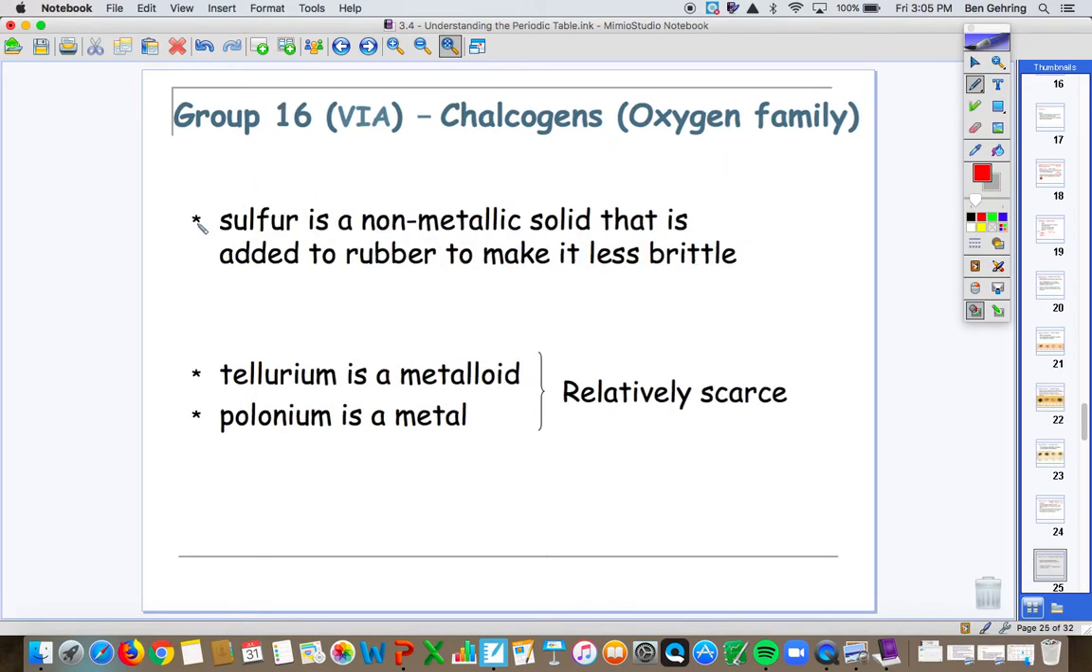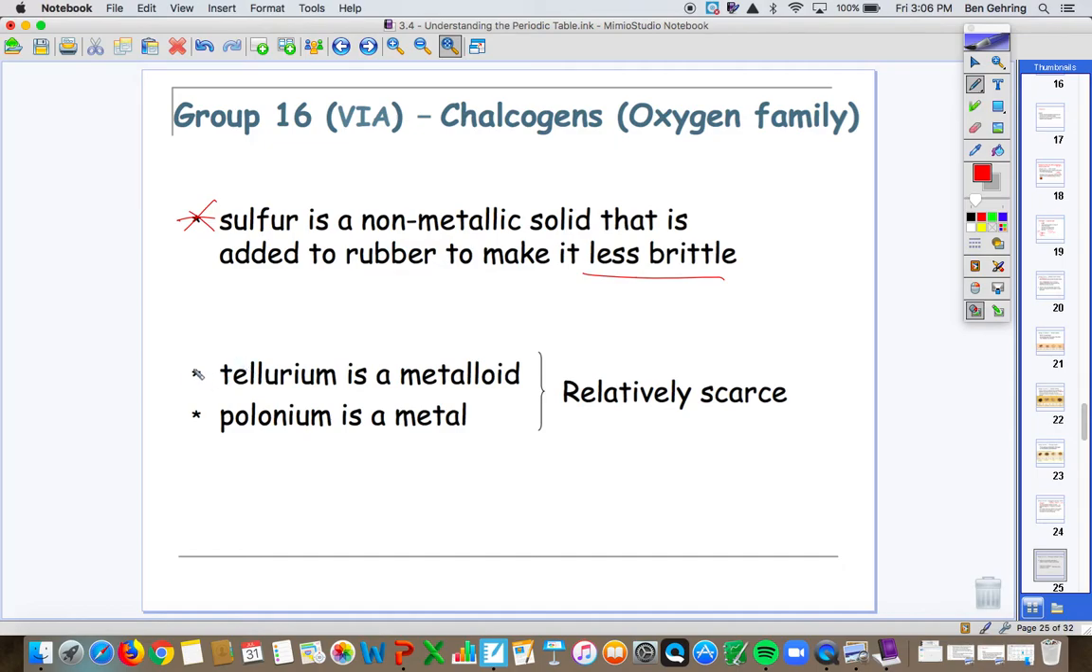We also have sulfur in group 16. It is a non-metal solid. It makes rubber less brittle. It's a yellowish substance. Sulfur really stinks as well. So if you've been to Yellowstone, the smell you get when you're around the hot springs is sulfur.